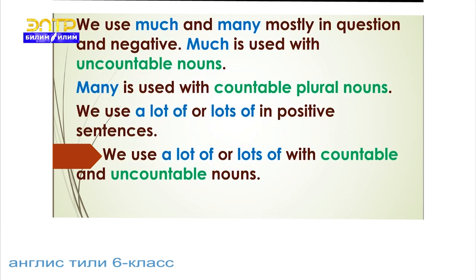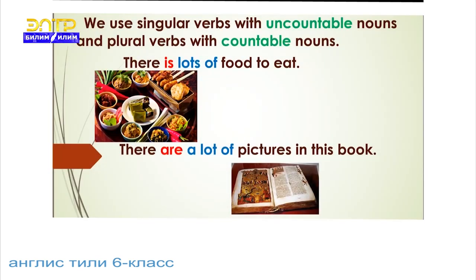We use much and many mostly in questions and negatives. Much is used with uncountable nouns. Many is used with countable plural nouns. We use a lot of or lots of in positive sentences. We use a lot of or lots of with countable and uncountable nouns. We use singular verbs with uncountable nouns and plural verbs with countable nouns.